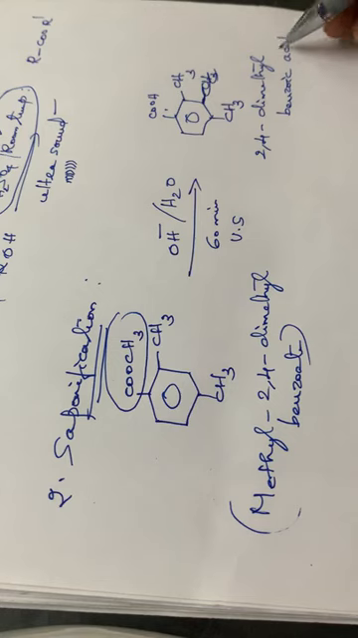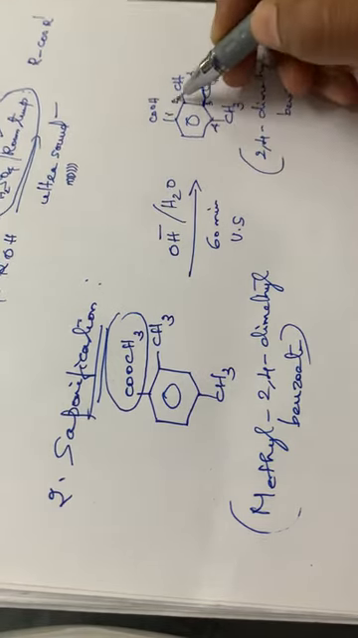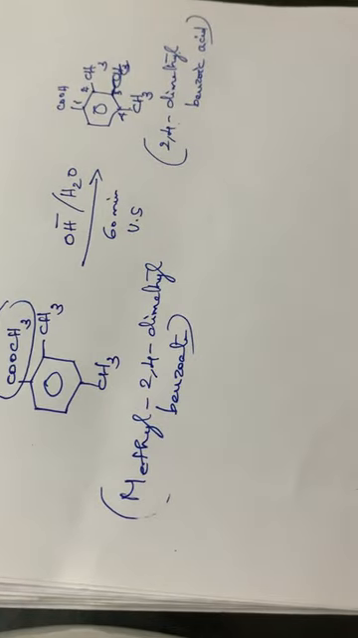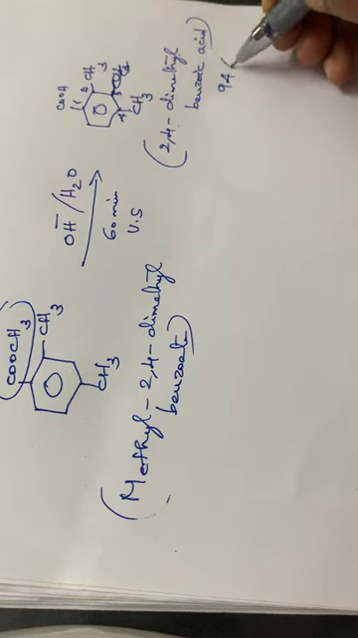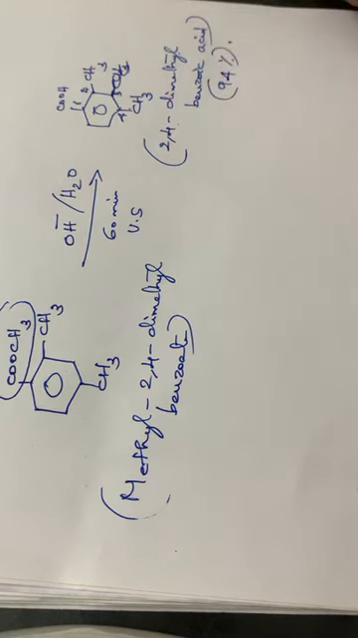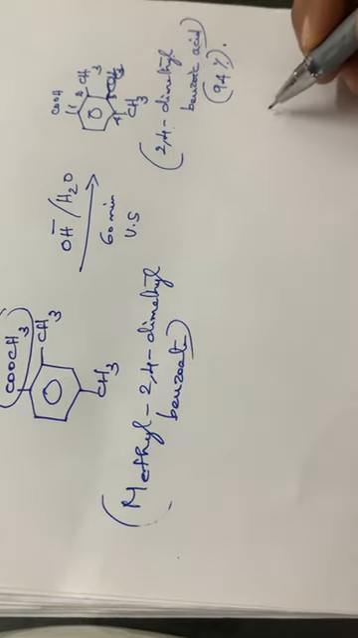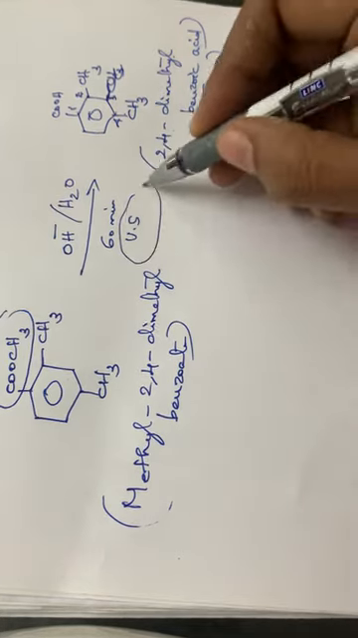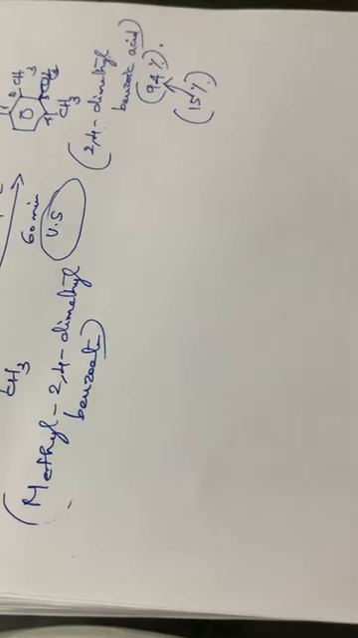2,4-dimethyl benzoic acid: 1, 2, 3, 4. In the second and the fourth positions, there are two CH3 groups, so the compound is 2,4-dimethyl benzoic acid. The yield of this will be about 94%, while in the normal process of heating with aqueous alkali, the yield will be only 15%. So the yield is increased from 15 to 94% by the use of ultrasound. So that is the saponification reaction.